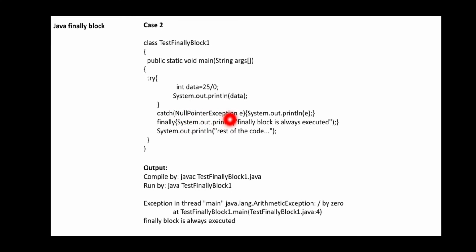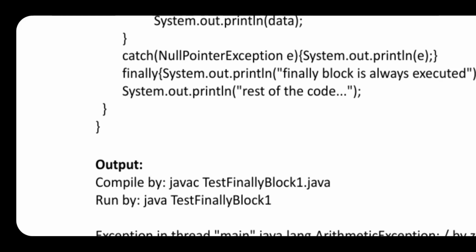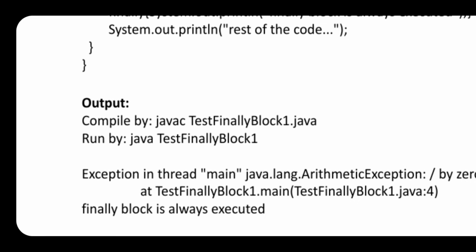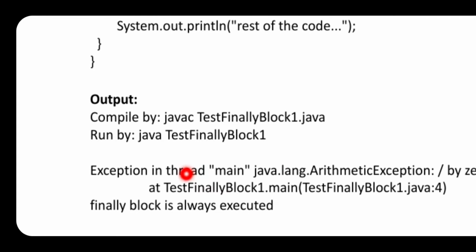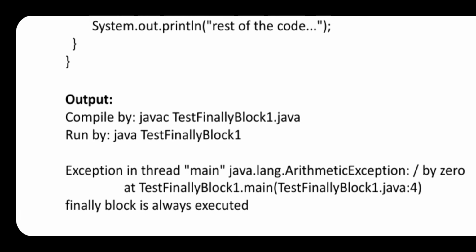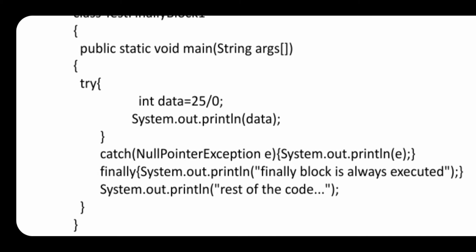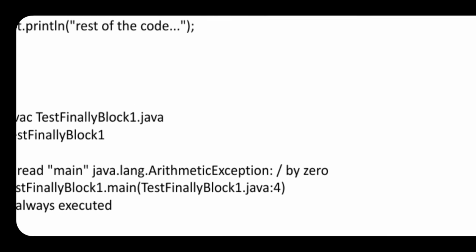So you are going to get a runtime error for that one. The error will be displayed as: exception in thread main java.lang.ArithmeticException, which is not defined. The error is divided by 0 at TestFinallyBlock1.main. Within the main you got an error where catch is not defined with the null pointer exception. So for that sake it is going to display a runtime error.